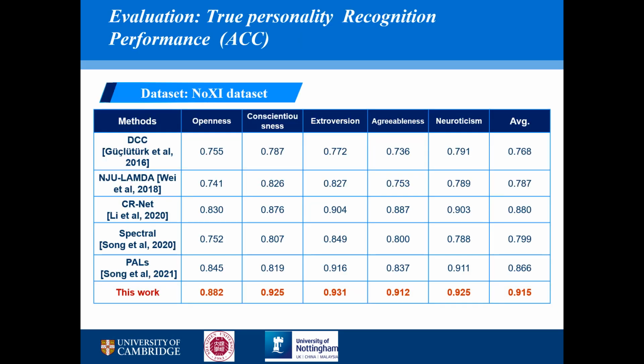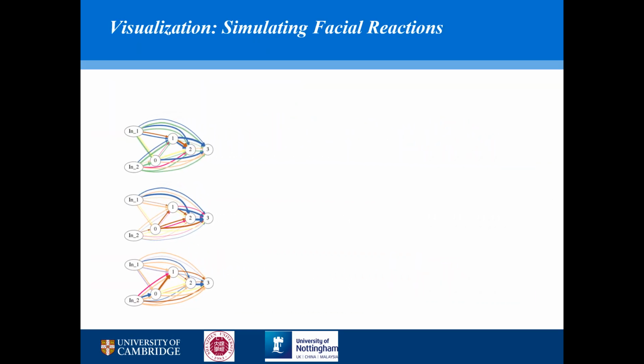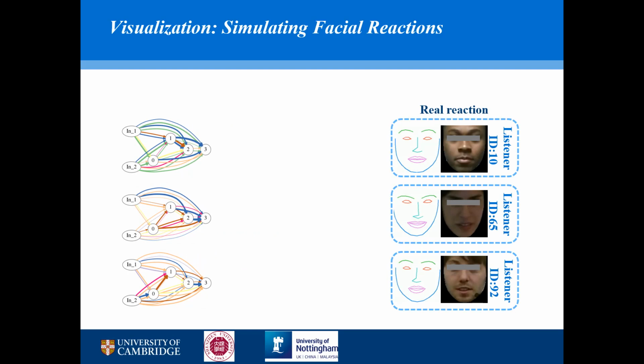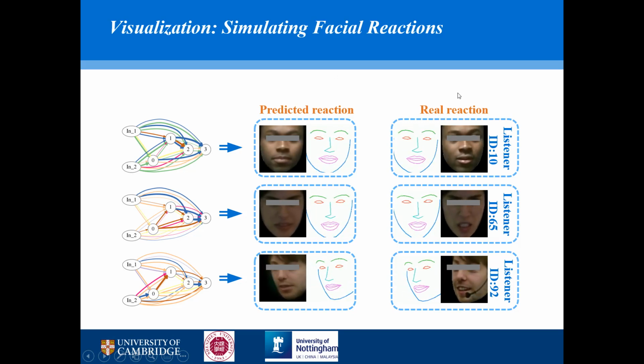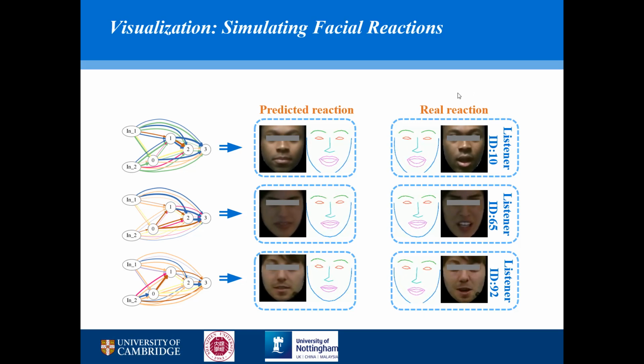This is the result on the True Personality dataset, and we can see that the proposed approach outperformed all the automatic personality perception approaches over all 5 traits. Here is the visualization of the searched person-specific CNN generating the corresponding facial reactions. As we can see, the predicted reactions are very similar to the real reactions, which means the searched CNNs can simulate good person-specific cognitive processes.